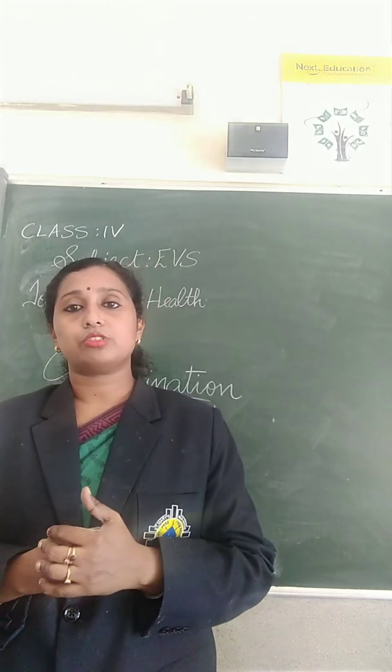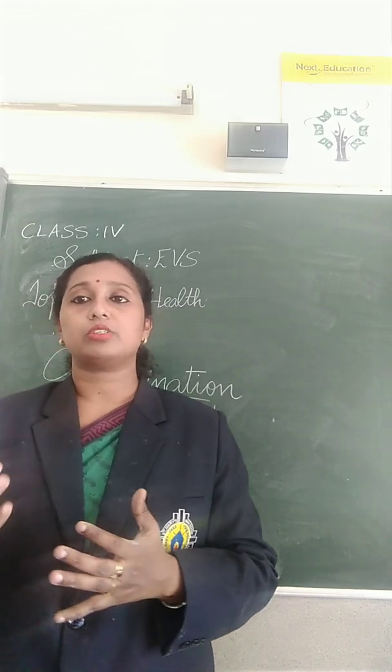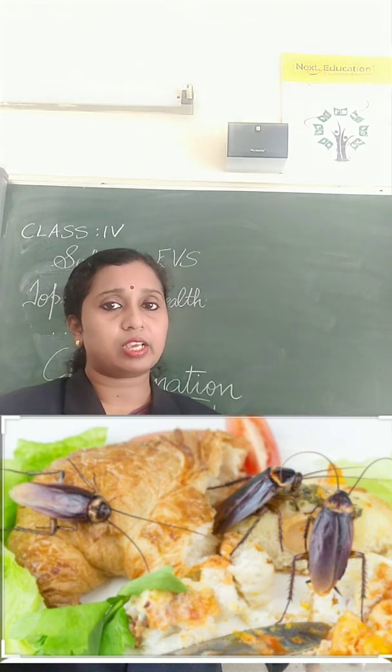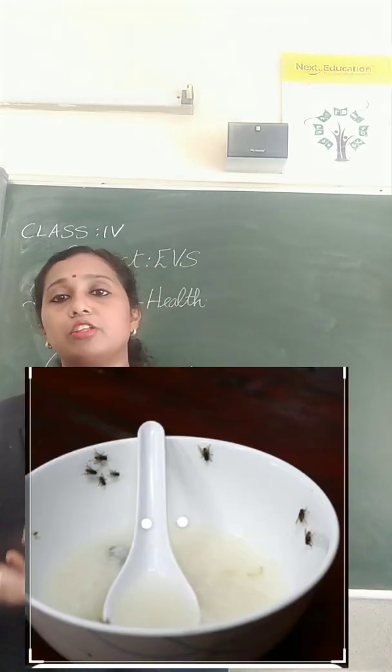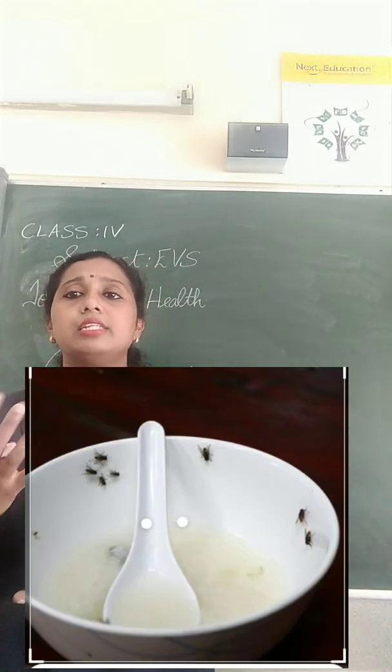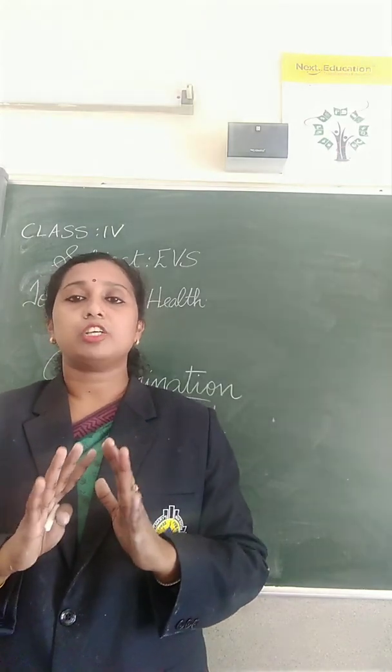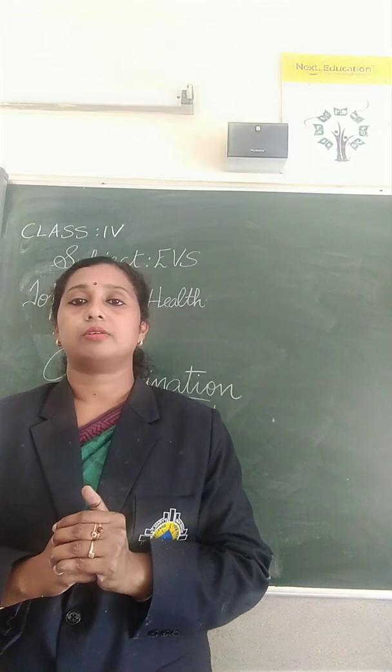So mainly cockroaches, you can see them sitting on the food items. Houseflies sit in the rubbish or the waste, then again they will come and sit on the food items. So once the insect touches the food items, the food becomes contaminated and we shouldn't eat such foods.